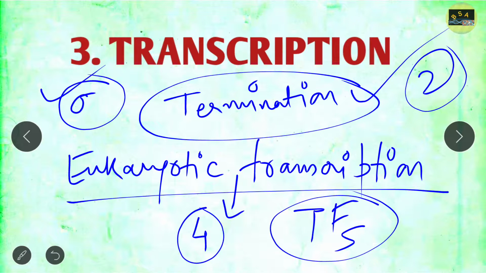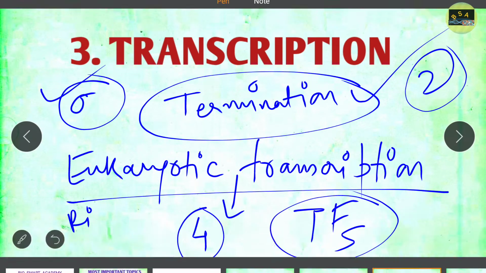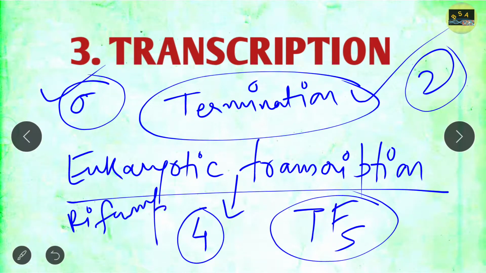Apart from that, there are two antibiotics that inhibit transcription, right? One is rifampicin and the other is actinomycin D. So you should note down the function of rifampicin, and actinomycin D: how it inhibits transcription, and where it binds to the DNA. For example, you know that actinomycin D binds only to double helical DNA. You should note down all these things, because sometimes you may get questions from this part as well. Students, this is all from the transcription part.